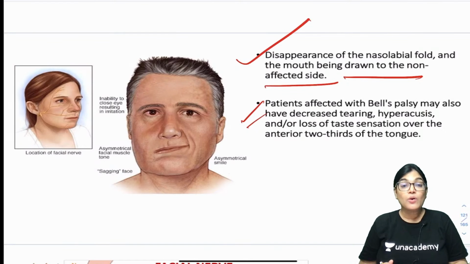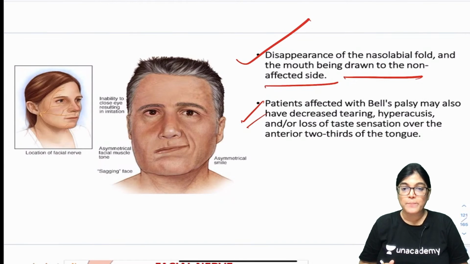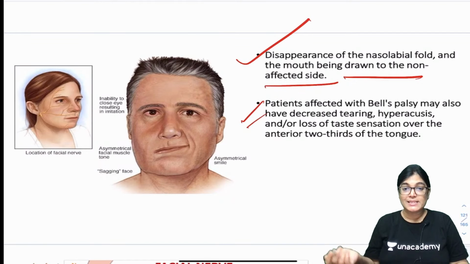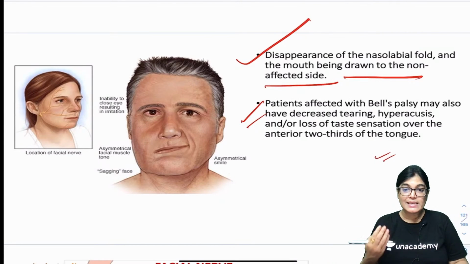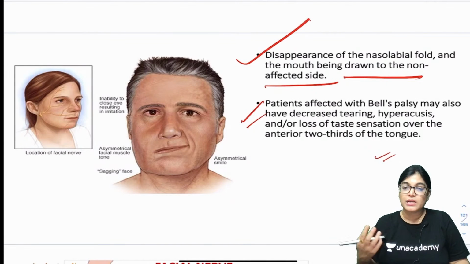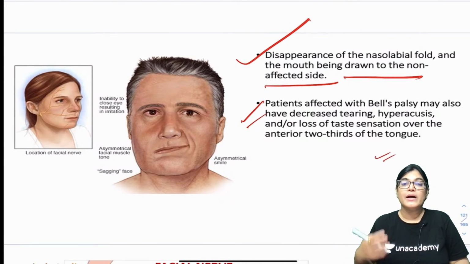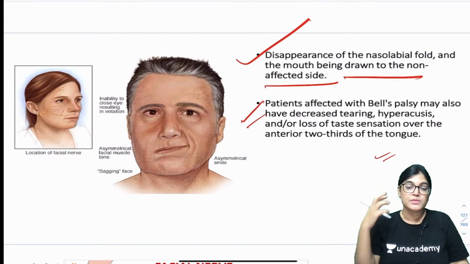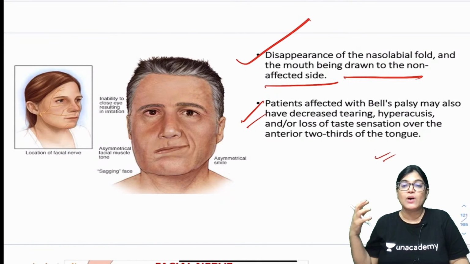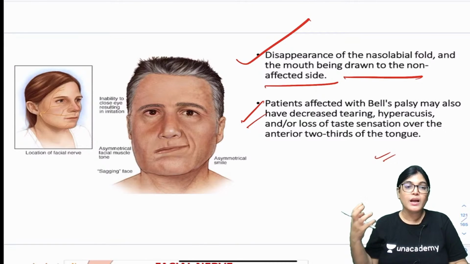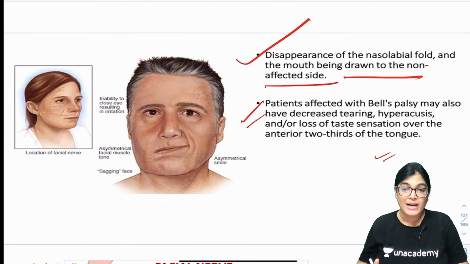Also we know that the chorda tympani nerve is a branch of the facial nerve which gives taste sensation to the anterior two-thirds of the tongue, so that will also be affected. Decreased tearing, why? Because lacrimation is affected, and we know that the greater petrosal nerve is involved, which is again a branch of the facial nerve. Because of this, decreased tearing will be there. Hyperacusis means normal sound will appear as greater intensity sound because of the involvement of another branch of the facial nerve.